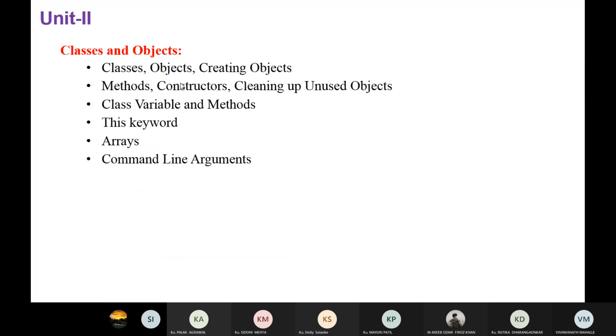There are different types of variables and methods: instance variables, static variables, and local variables. We will also learn about the this keyword and its use, and then arrays and command line arguments. These are the points in unit 2.